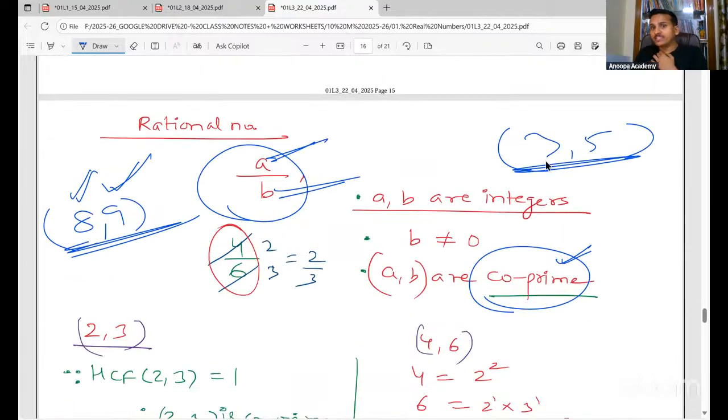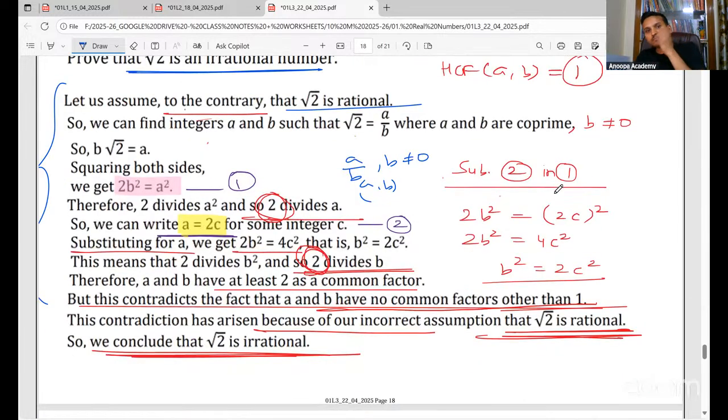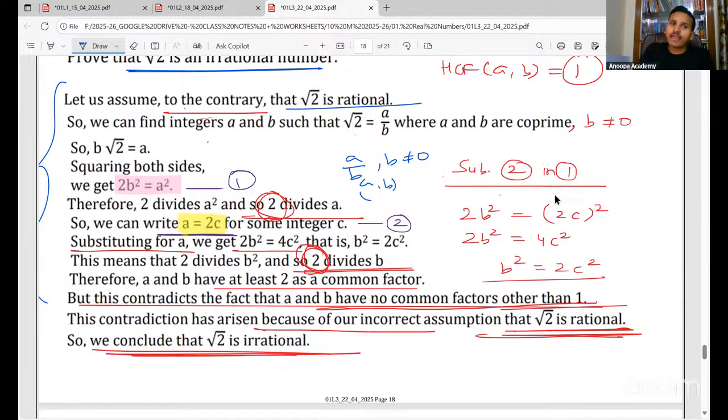In a rational number, these numbers are integers. So we can find integers a and b such that root 2 can be written as a by b, where a and b are co-primes and b is not equal to 0. Clear? Then we are just taking b to the other side, so b into root 2 is a. Then we are squaring both the sides. When you square both the sides, b will get squared, so b square, and root 2 square is 2.